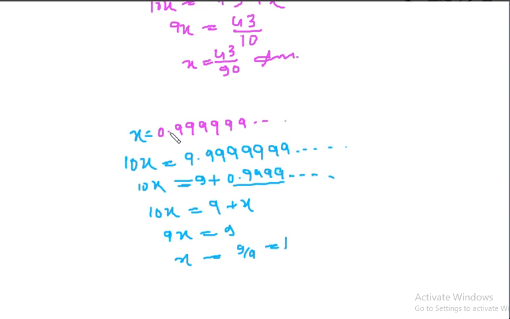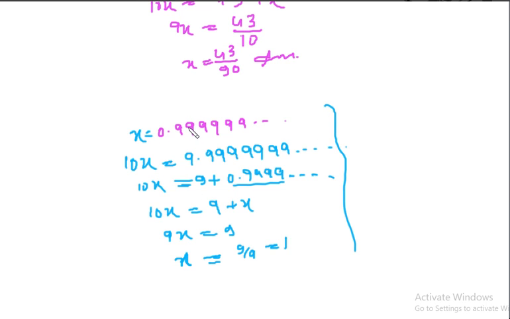Here I have written x is not 1, x is 0.99999, and here we have found that if we try to write it in p by q form, it comes to be 1. So what is the logic behind this? Are they contradictory? No, they are not contradictory, because this number is actually 1. If you go up to infinity, this number becomes 1.